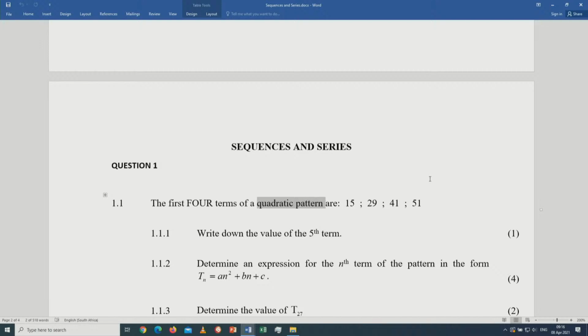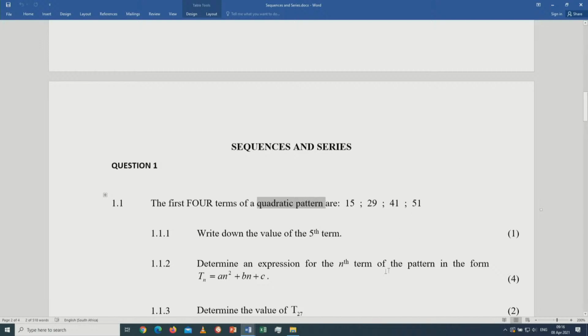Because it's a quadratic number pattern, the first difference will always yield a linear pattern, or we can simply say an arithmetic sequence. And then the second difference will be common.